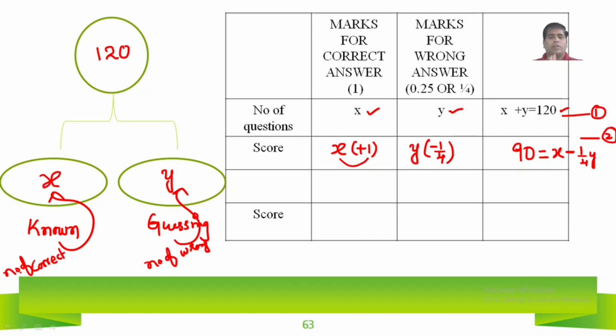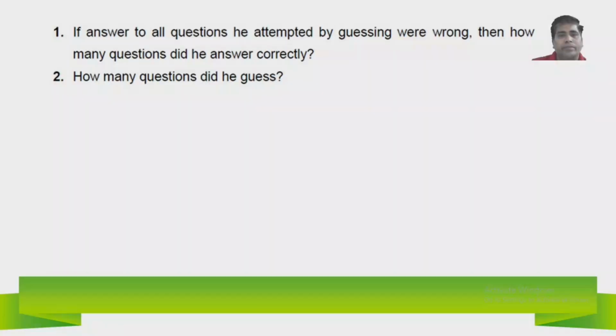So look at it. If the number of correct answers is x, he can get x marks. Suppose he doesn't know y number of questions, how many marks will be deducted? So y into 1/4 of a mark. Here we are getting one more linear equation, the second equation: 90 is equal to x minus 1/4 of y. This is about the second scenario. If you solve the first and second scenarios, we will get the answers for the first two questions. First we will solve this one. In the next slide, I will solve it.